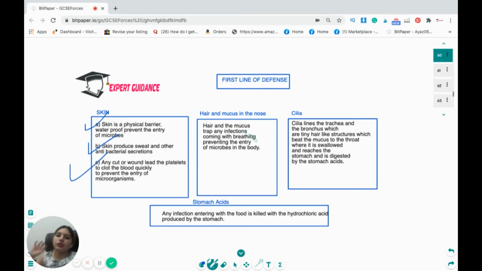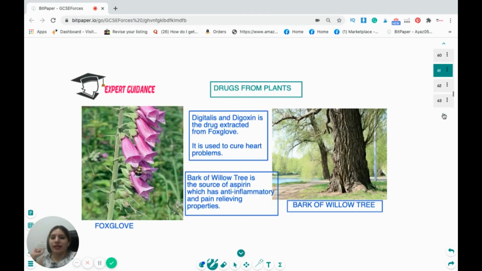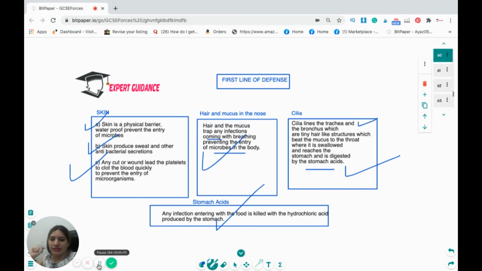There are hair and mucus in the respiratory tract that trap any infections coming with breathing and prevent the microbes from entering. There are cilia, which are tiny hair-like structures which line the trachea and the bronchus, which beat the mucus to the throat where it is swallowed and it reaches the stomach and is digested by the stomach acid. And you also know that the stomach produces hydrochloric acid. So if any infection enters with the food, it is killed with the hydrochloric acid produced by the stomach. Okay, so I hope this first line of defense is clear to you.